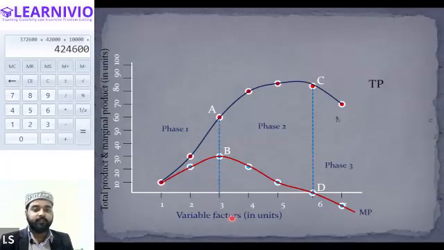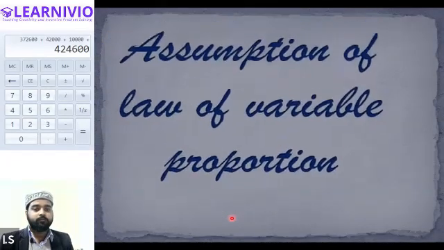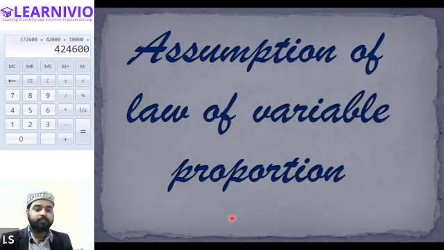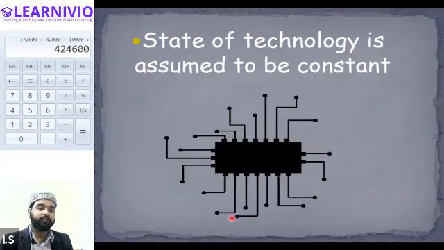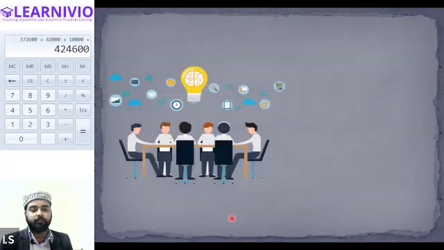Okay, so after this we have some assumptions of law of variable proportion. Because the law of variable proportion is a law related to production, there are certain assumptions of this law. So we will be looking at the assumptions of variable proportion in the next class only. So for now, this is it. In the next class, we will try to understand what are the assumptions of the law of variable proportion.